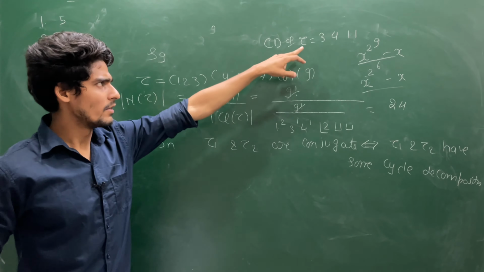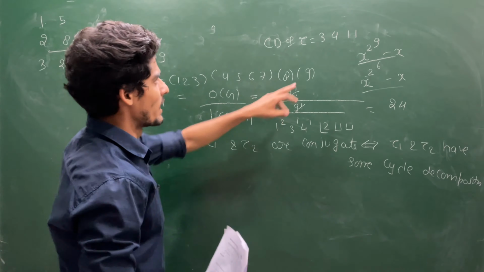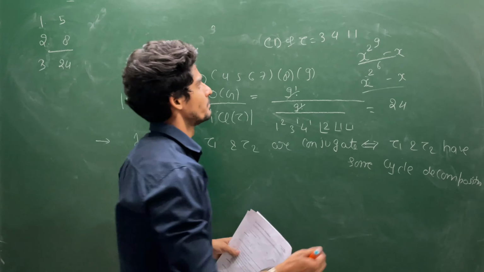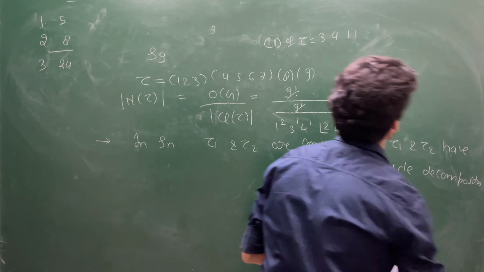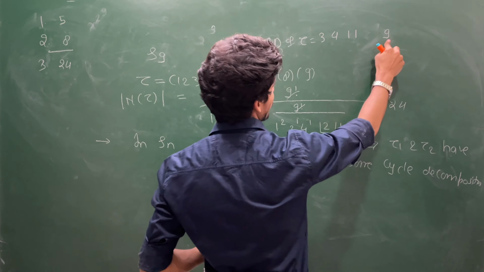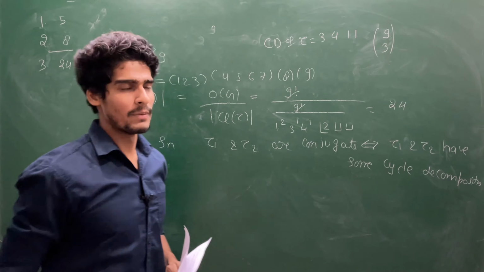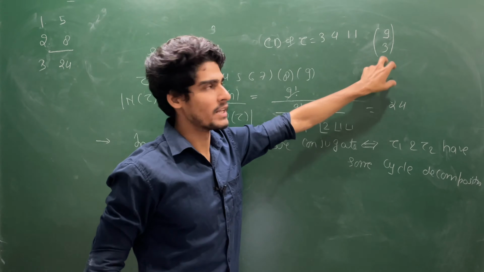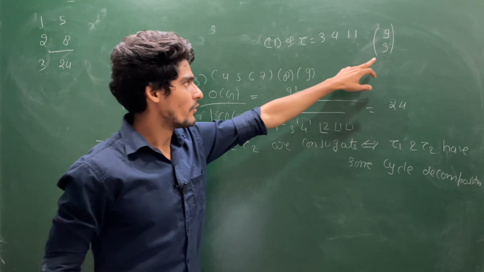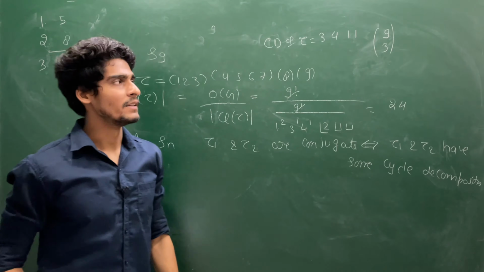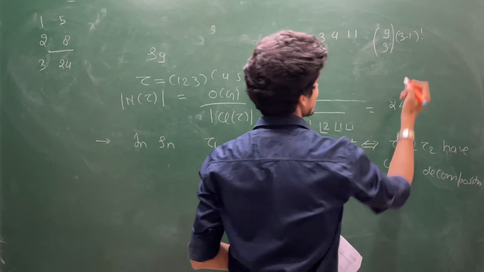But you can use your combinatorics also. How can you use it? Because you are having a total of 9 symbols. First you are choosing, out of 9, the first 3 elements. So the number of ways will be 9 choose 3. This symbol I am using for combinations. Now from these 3 elements, how many distinct 3 cycles can you create? You can create exactly 3 minus 1 factorial cycles.